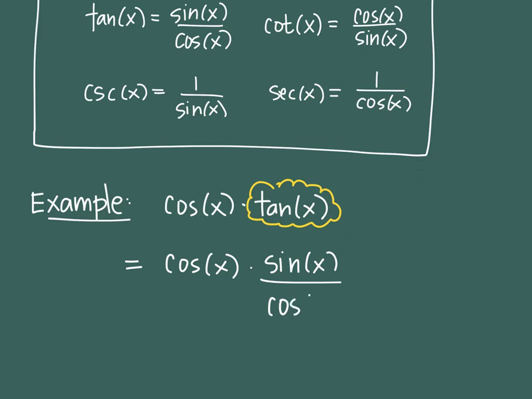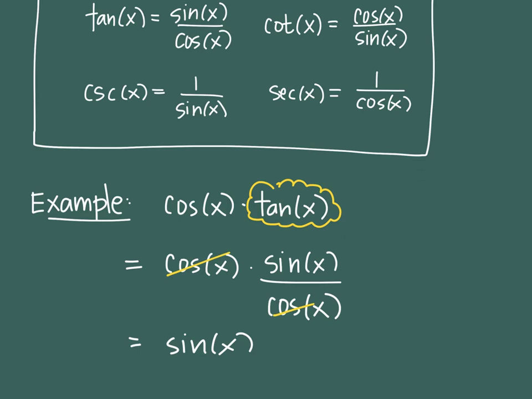That's the replace step. The step that comes after replace is reduce. It should be obvious what two things reduce each other. Cosine, because there's a cosine in the numerator multiplied by cosine in the denominator. Just like a 2 on the top and a 2 on the bottom, they would reduce. And so cosine reduces away, and you're left with sine of x as your answer.